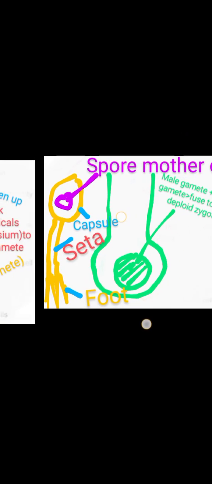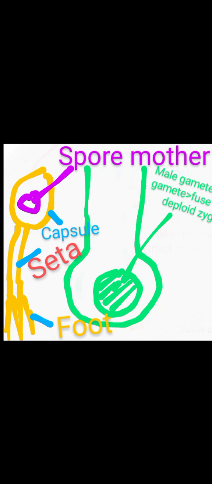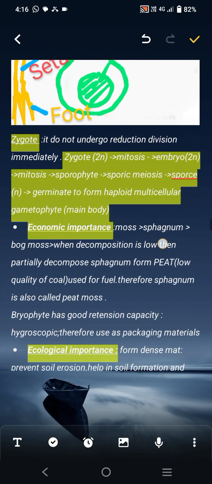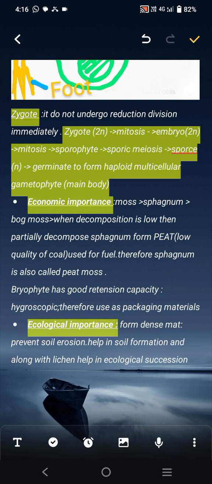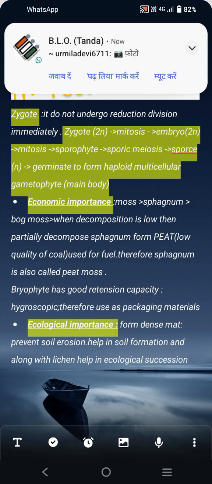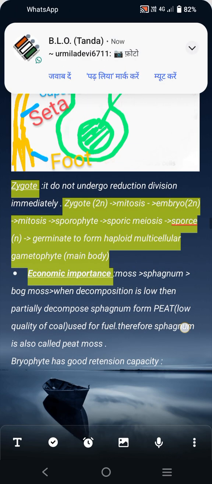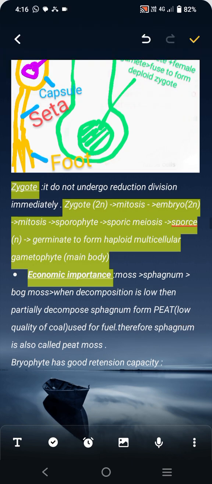So fertilization takes place and the new body forms, that is capsule, seta and foot, and below is the leafy stage. What about the zygote? This is the NCERT line: it does not undergo reduction division immediately.